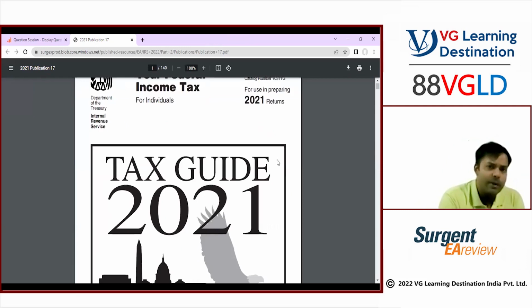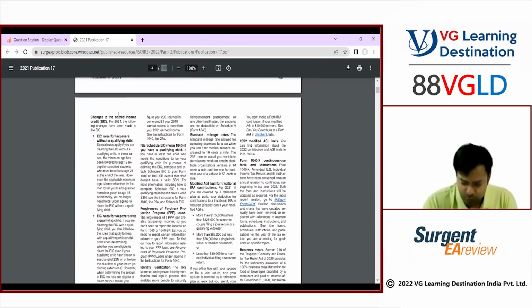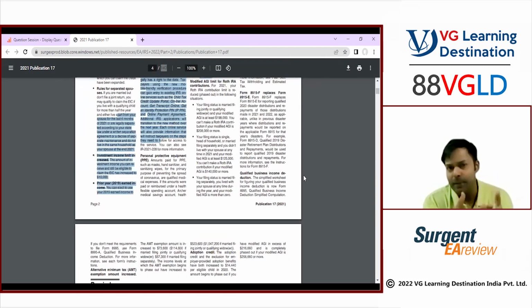It is something we are going to cover in the classes also, but it is quite vast and very exhaustive. Just the individual taxation, not even all of Part 1, only some portion of Part 1, is covered in 140 pages, and it is huge. I will not suggest you give too much time to that.